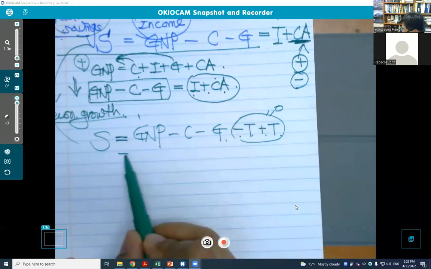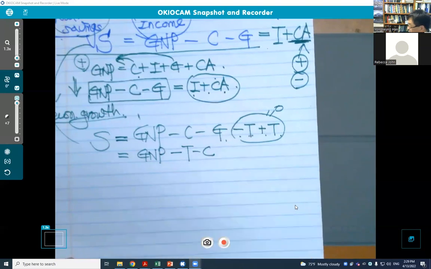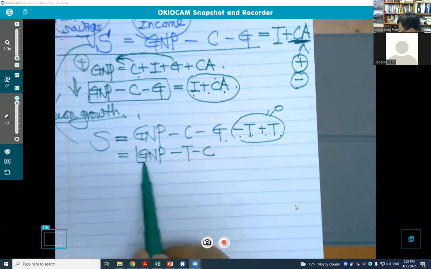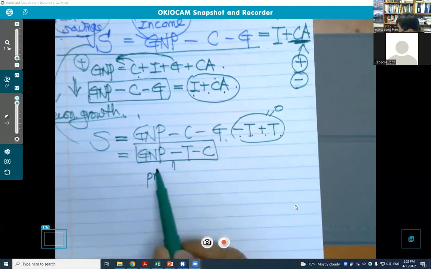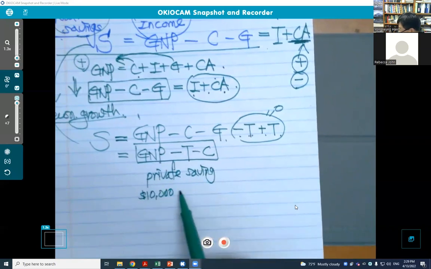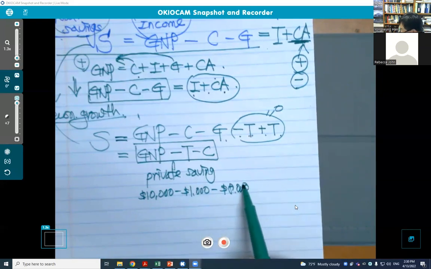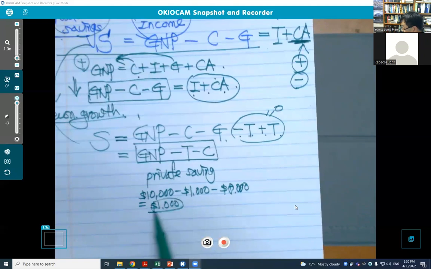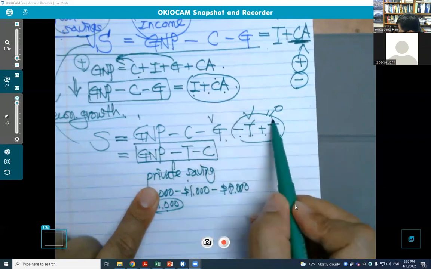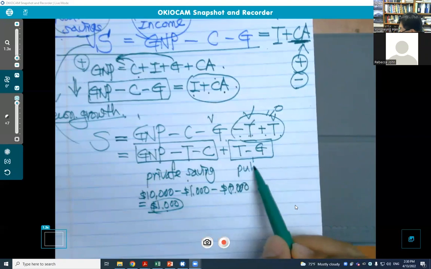If you look at this again, GNP minus T minus C is our private saving: we make money, pay tax, then we spend. You make $10,000 and pay $1,000 in tax. You spend $8,000. Then your saving is $1,000. This is your private saving.